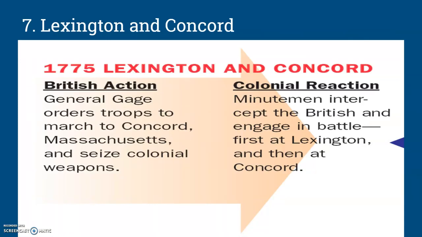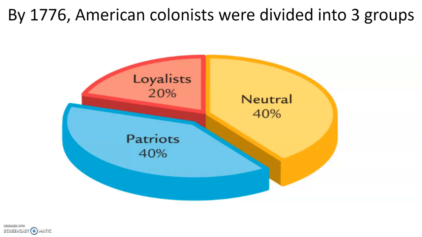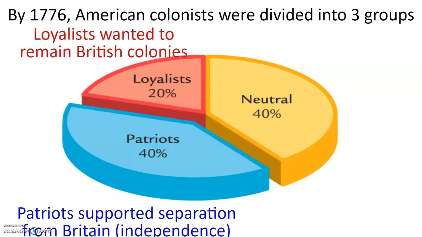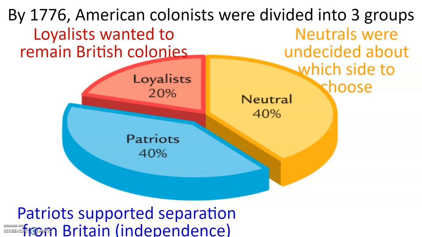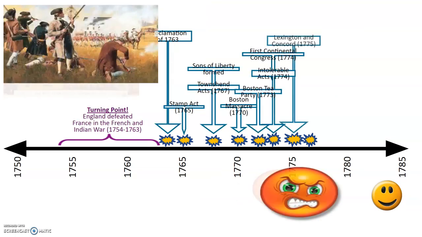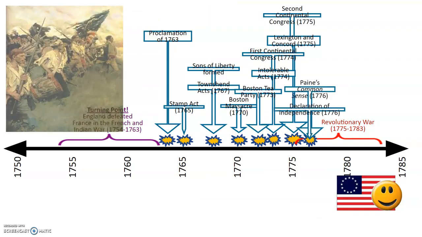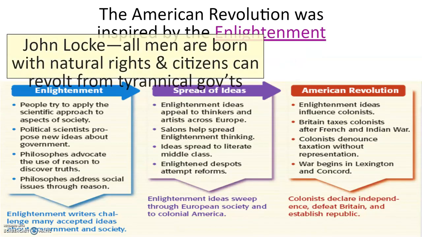Lexington and Concord is the first battle, even though it's an unofficial start of the war. You start to see violence break out here. And the conclusions that we drew from those, July 1776, there's the Declaration. Remember, 3 different groups of people: patriots, loyalists, and neutrals. Remember, majority of people were patriots or neutral, not the loyalists. This is a quick review of all those events we just covered, right? You can go through and click on that however you need to see all the things that we discussed. Quick review again.